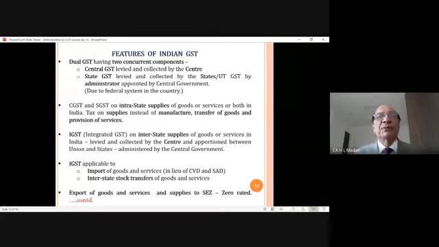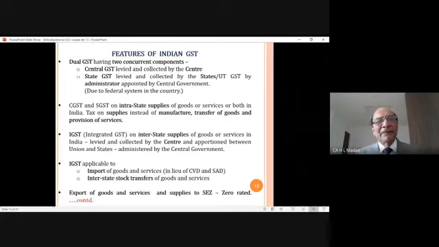But it may also be possible that you purchase those goods not within the state, or you place an order with a person who is located in Delhi. The supplier is in Delhi and you are in Odisha. You have placed an order with me. So when I supply the goods or services to you, at that time, I will not charge CGST and SGST.